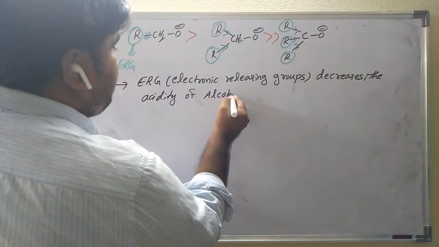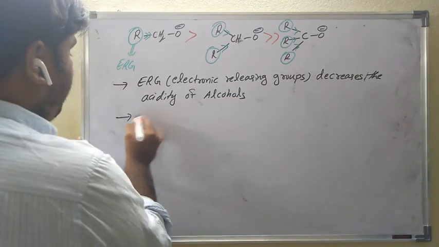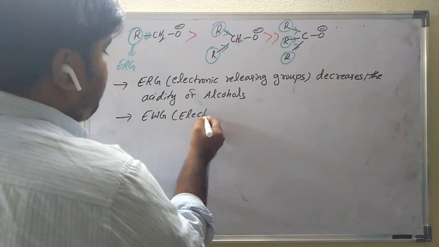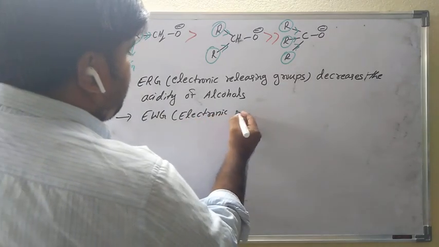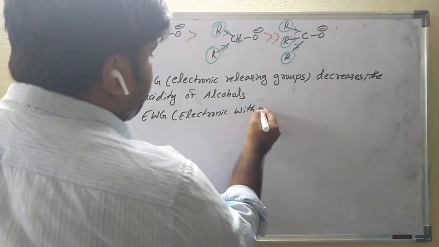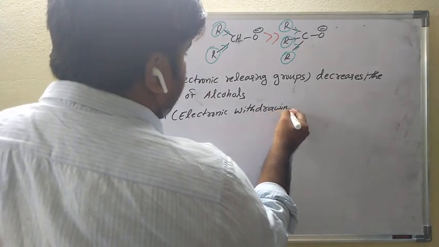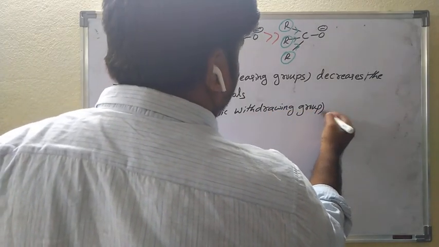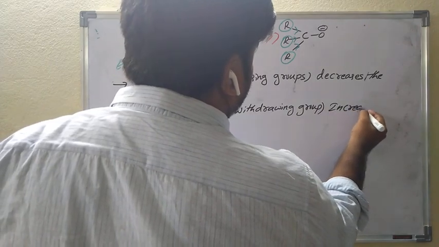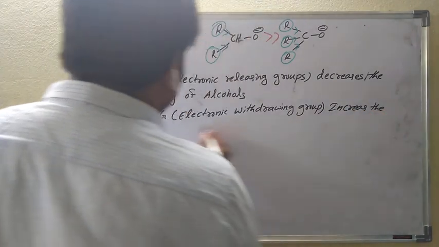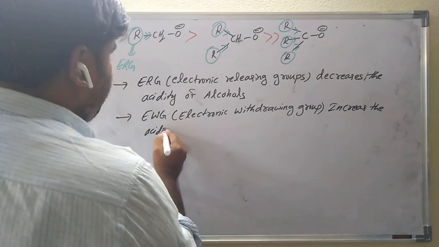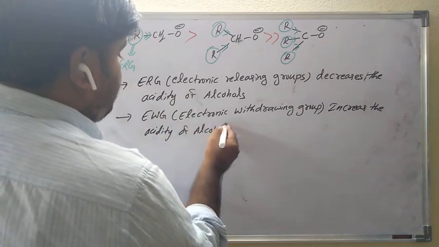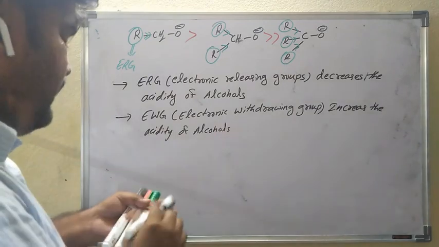This point is very, very important. And another point: electron withdrawing groups, EWG, increase the acidity of alcohols. These two points are very important.